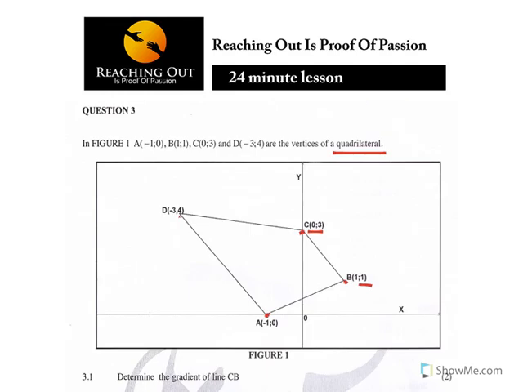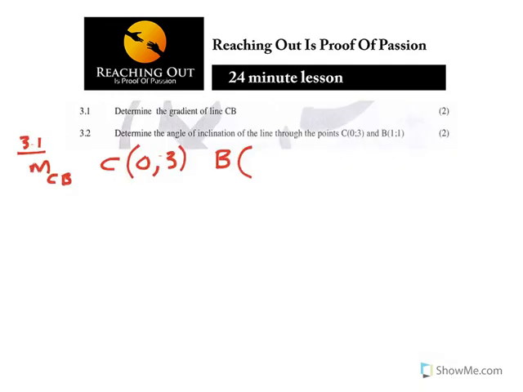You know, CB, but BC is also fine. 1, 1. It doesn't matter how you say it. So this one, I'll make it x1, and then I'll make this y1. Don't say x1, x2. It's x1, y1 because these are coordinates. You start with x. This is x2. This is y2.